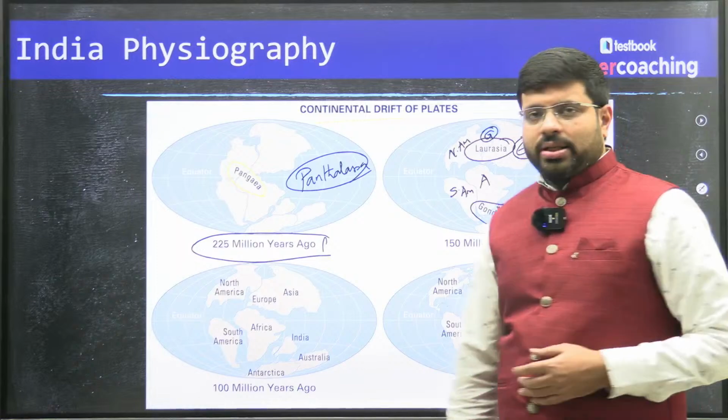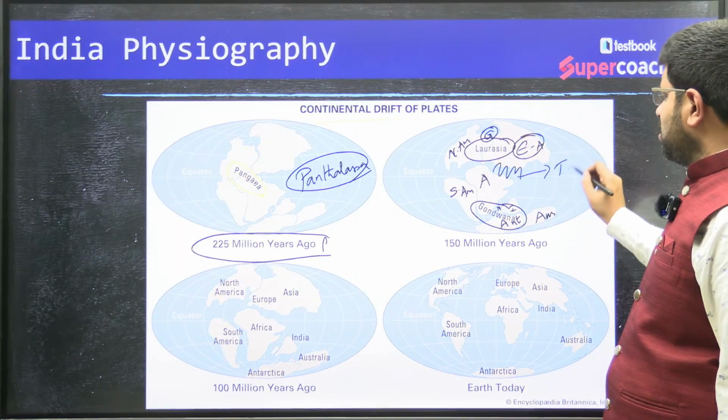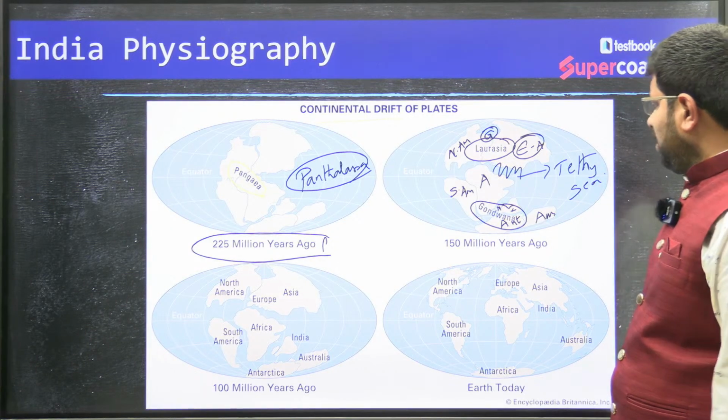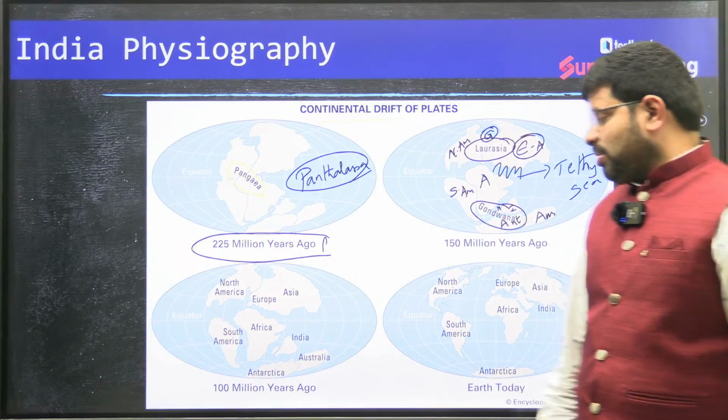So that is the thing. Then they are separated by which ocean? What is this ocean named? The Tethys Sea. That is the Tethys Sea. Right, Tethys Sea, these kinds of things, they can ask you questions about.